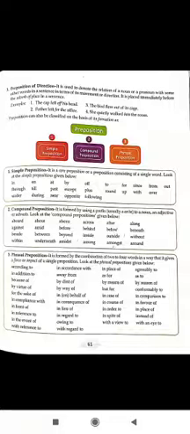For example, I am playing in the team on behalf of the captain today. On behalf of is a phrasal preposition.